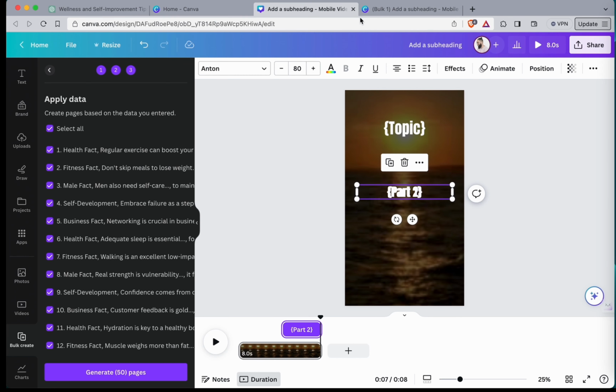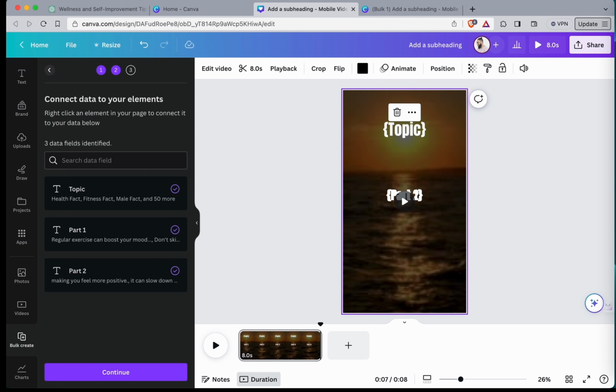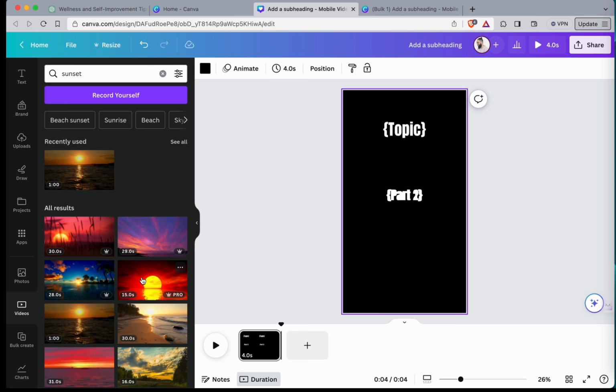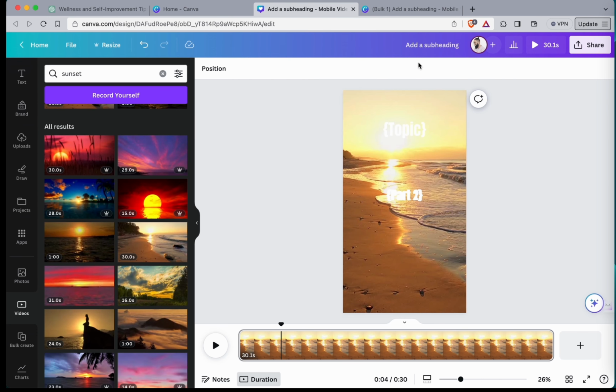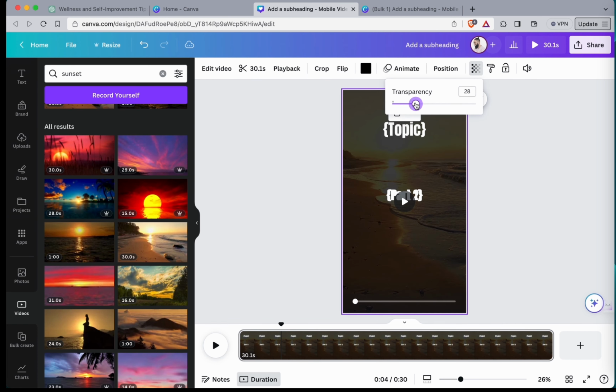copy. We can go back here. What we can do is save these, go back here, right? And what we can do is change this background, go back to videos. Let's pick, say, this background. Replace background. Again, I like to just pull the transparency down so it makes the text pop.